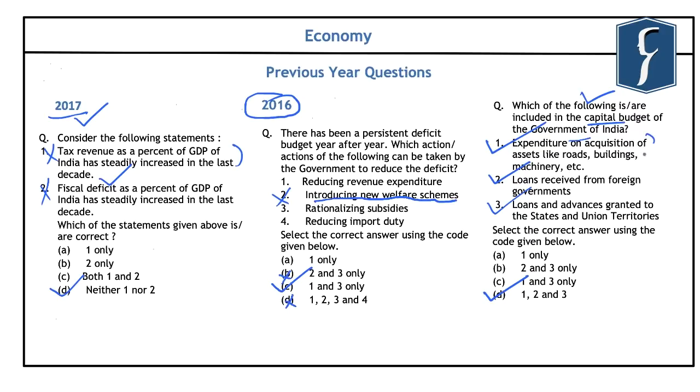So if you look at the first and the third statements, these are included in the capital expenditure of the Government of India, while the second one is included under the capital receipts. So you should always be aware of the important heads that are included under the capital receipts, the capital expenditure, and revenue receipts of the Government of India.